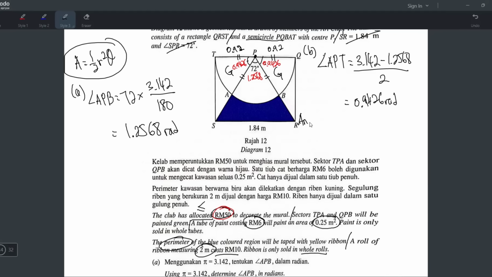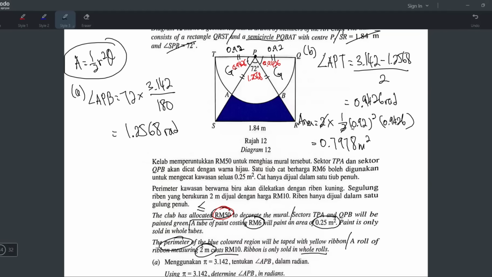So I'll just write here area. And I'll straight write 2 times. You know why? Because there's 2 sectors. Okay, so 2 times 1/2 r squared theta. The r radius 0.92 meters. Everything is in meters. And then the theta in radian is 0.9426. And then lastly times 2 lah, because there's 2 sector. Okay, tekan all this. The 2 and 2 can cut, and then tekan this, and you get 0.7978. If I write in four significant figures, that's the answer. 0.7978, and it's in meter square lah.